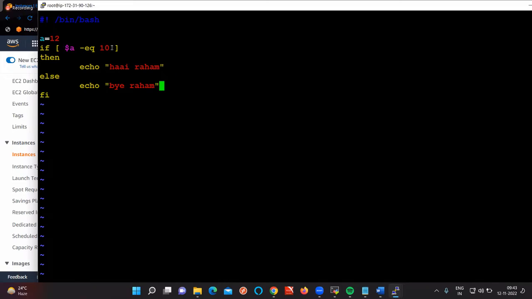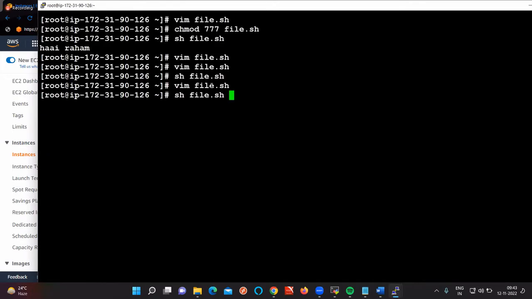If the value is equal to 10, I will print "Hi Raham". Otherwise, you can use whatever you want. What have we printed? Why? Because the value is not equal to 10. So that's the reason we got this one.